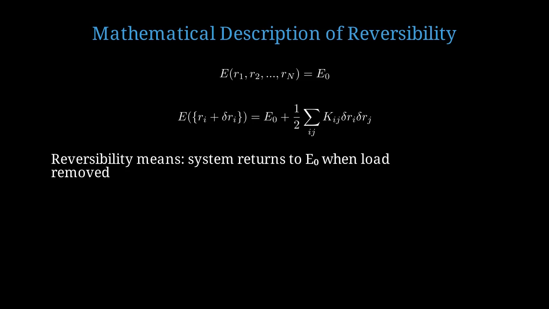The energy landscape has a unique, deep minimum. At equilibrium, all forces vanish. The derivative of energy with respect to each atomic coordinate equals 0.